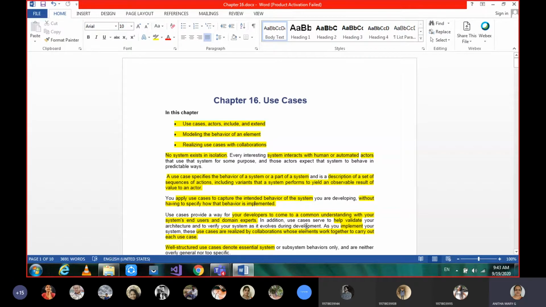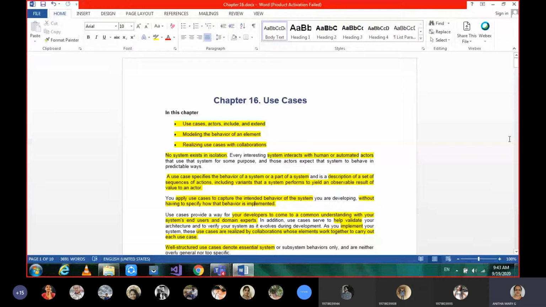SDLC of that project. Okay, and when we implement, the use cases are realized by collaborations whose work needs to be carried out for each use case. So how exactly each use case is implemented can tell the behavior of the system.